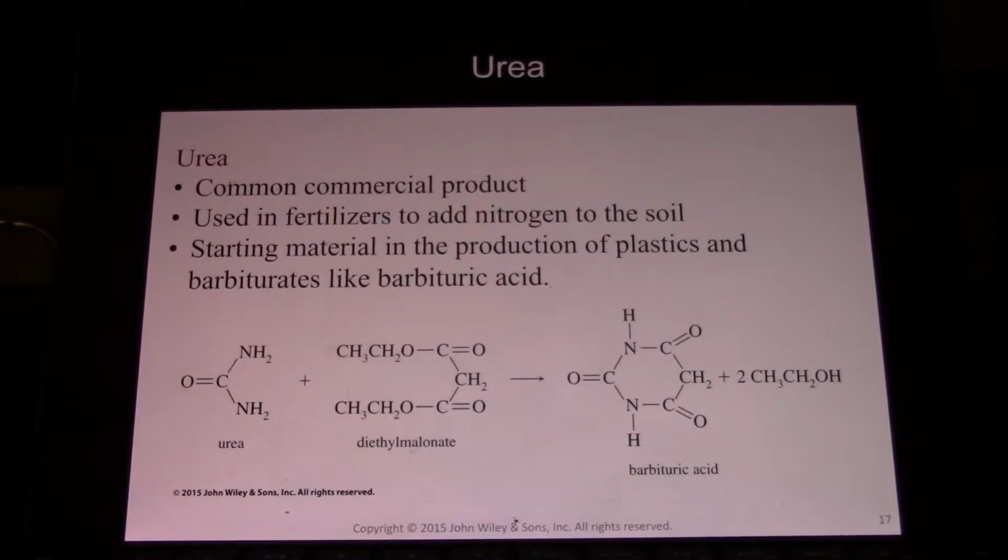So is ammonia. Some places prefer urea over ammonia because there are some areas of the country that are more prone to theft of anhydrous ammonia for methamphetamine manufacture. And so by utilizing urea, you can get around that problem and still put nitrogen into the soil without that worry. It's also the starting material in the production of plastics and barbiturates like barbituric acid.